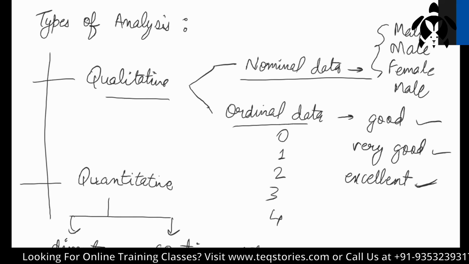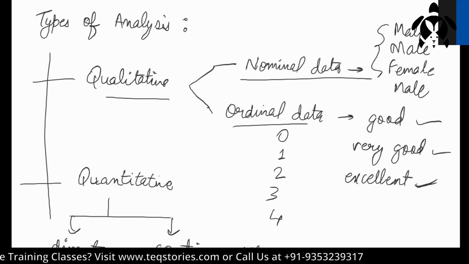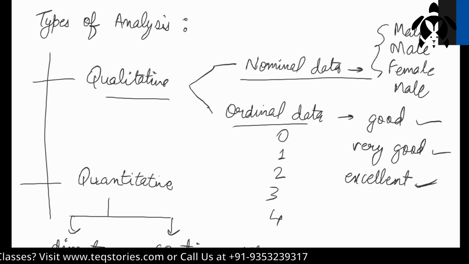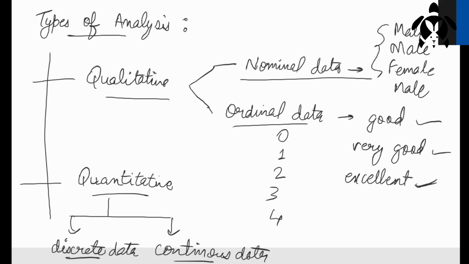In discrete data, you have a fixed number, for example the number of students in a class. That is fixed, you can't change it, so that is discrete data. So in types of analysis, we have qualitative and quantitative. Quantitative relates to discrete and continuous data, and qualitative is divided into nominal and ordinal data.